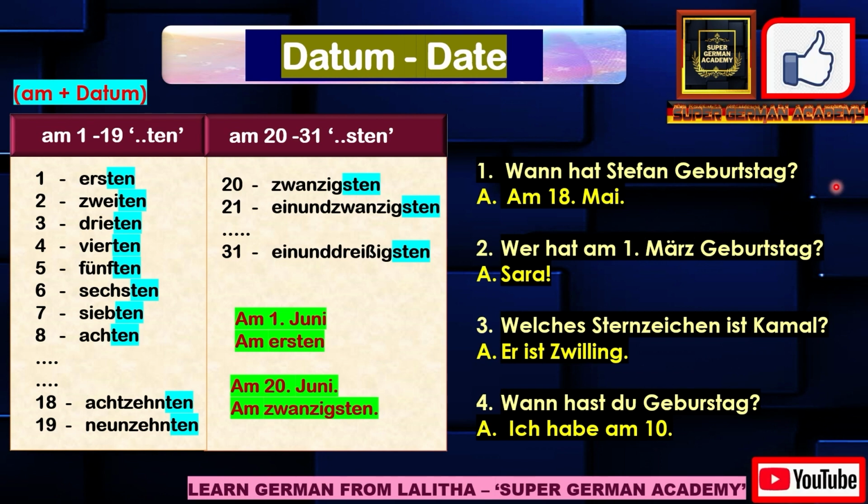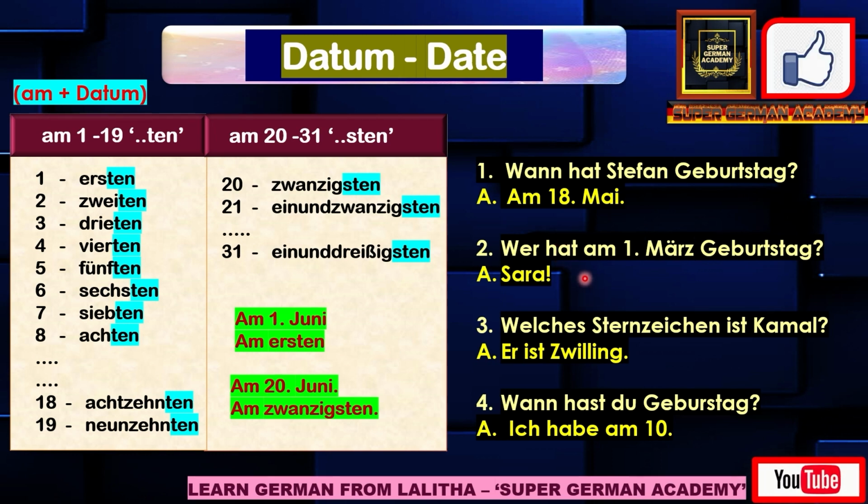Here are the questions on Datum. The first question is, "Wann hat Stephen Geburtstag?" Means when is Stephen's birthday? Geburtstag means birthday. So when is Stephen's birthday, you have to ask as "Wann hat Stephen Geburtstag?" So the birthday is on 18th May. How do you say? "Am 18. Mai." Mai means May. And since the number is between 1 to 19, the number should be suffixed with "-ten". It is 18, so for 18th, you have to say "achtzehnten".